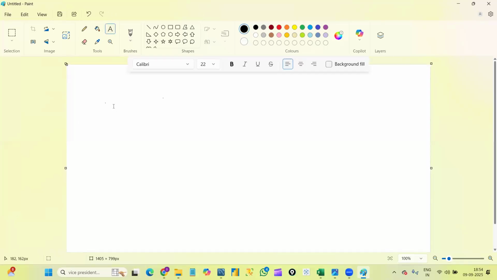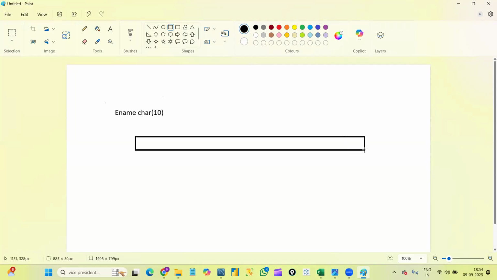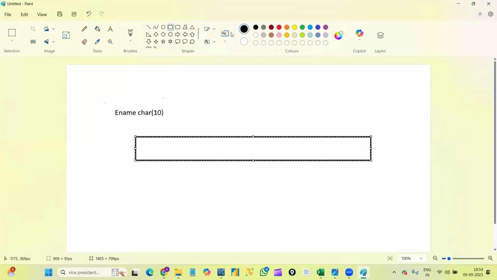Suppose for the employee name column, I'm defining char as the data type and I define size as 10. Whenever we define like this, what will happen at the backend? Just to make you understand, I'm taking one box like this and making some divisions.